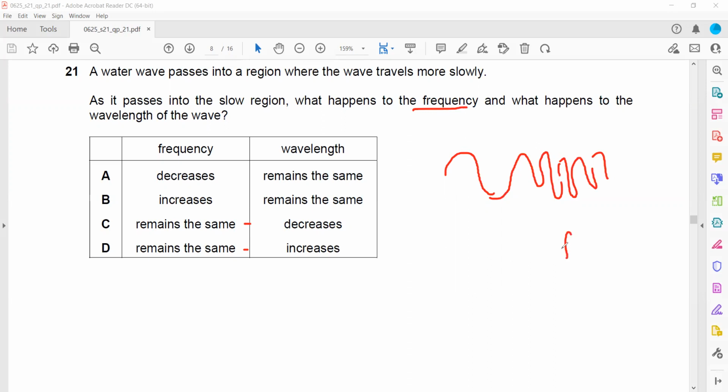So remember, whenever a wave travels from deep to shallow or shallow to deep, its frequency remains unchanged. Moving from deep to shallow, the speed of the wave will decrease as well as the wavelength will also decrease. So C will be the right answer for this.